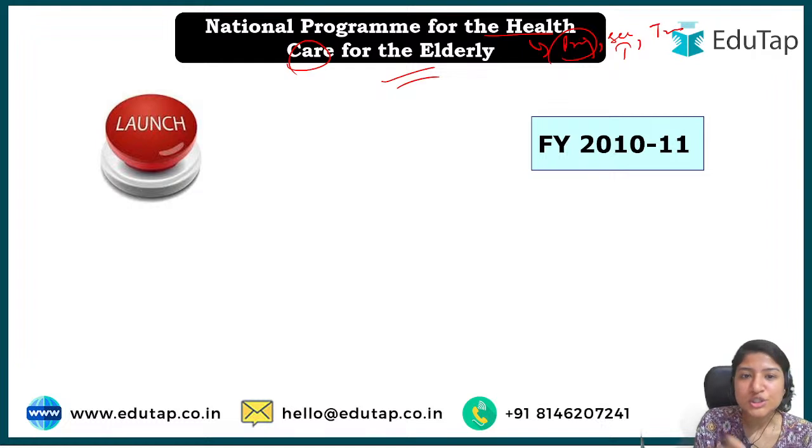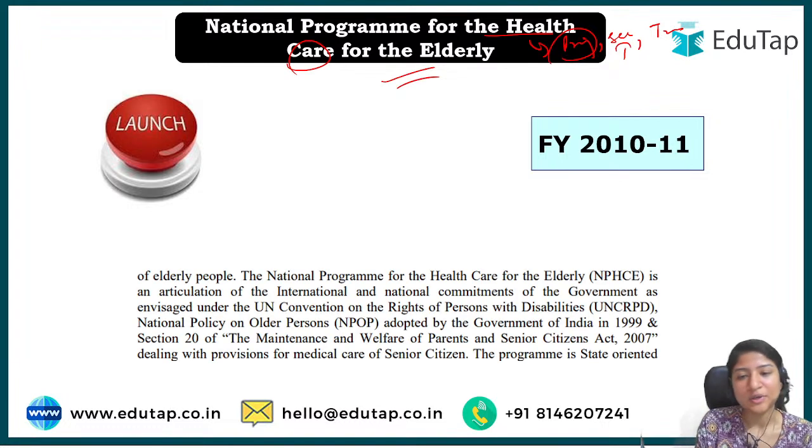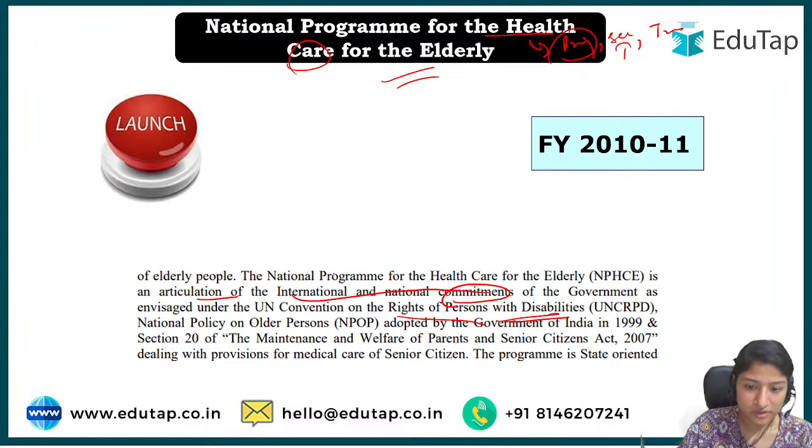Okay, so the launch year of this particular program was the 2010-2011 का जो financial year था, in that this particular program came. And what was the aim, what was the idea behind this? So this is an articulation of the international and national commitment. So we have some national and international commitments for what? For having rights of persons with disabilities. Okay, the basic idea is, this scheme is not just for the disability, but we are saying that there are certain national and international commitments we have.